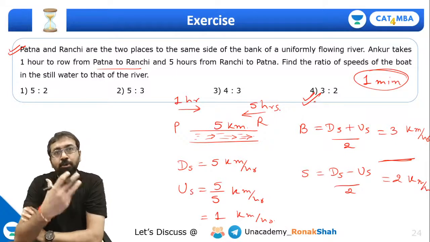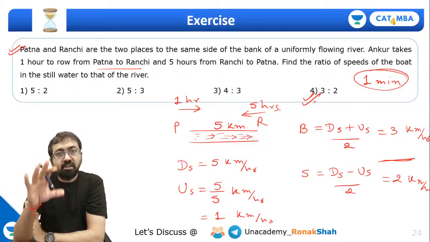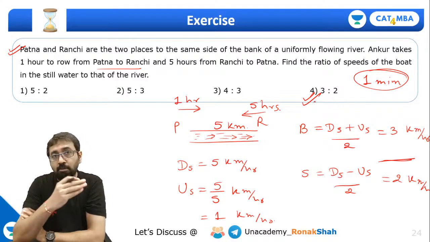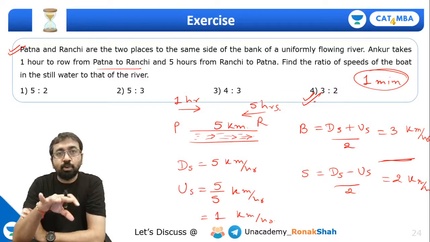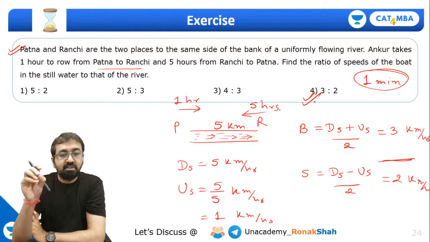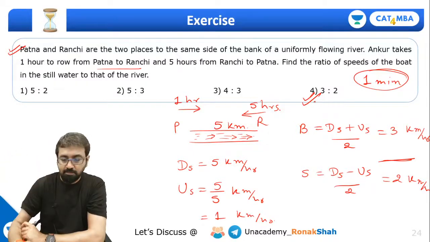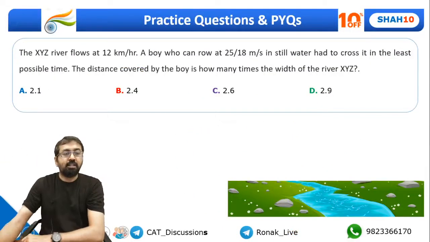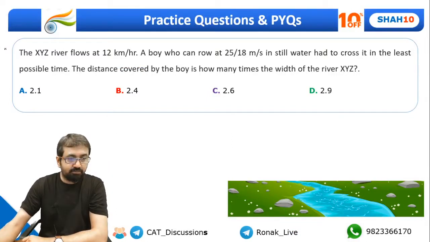So guys, over a period of time, when you practice, you will realize where we can assume the values. If you have observed, I'm not assuming values in all the questions. There are certain questions where the data is given in terms of ratio, or if you just need to find out the ratio of something, probably you can go with the assumption. Okay, fine. Now this is a tricky question. This is slightly a tricky question. So let me explain this question.